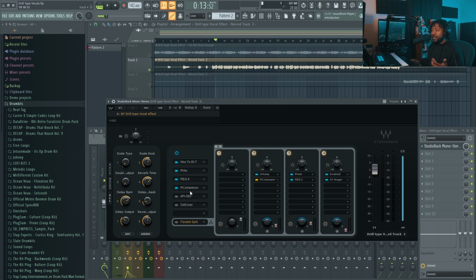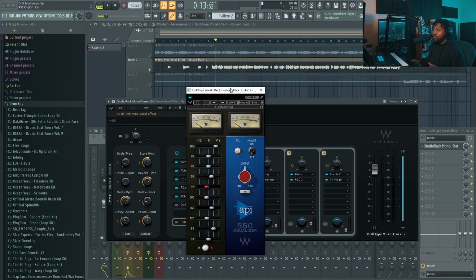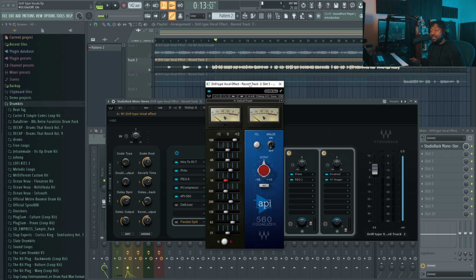Now, here is a plugin that I want to make a dedicated video about because this plugin honestly is the GOAT. Shout out to Craftmaster Productions because he made a video about it as well. Him and my mentor talk about it all the time. I was like, why do they like this EQ? And then once I started using it, I was like, yo, I see why. So I'll make a dedicated video about this. It's the API 560 EQ. It is a parametric EQ, and it is one of the easiest to use. I'm not going to go in depth about how I used it here, but it's a really dope EQ, a hidden gem, GOAT of a plugin.